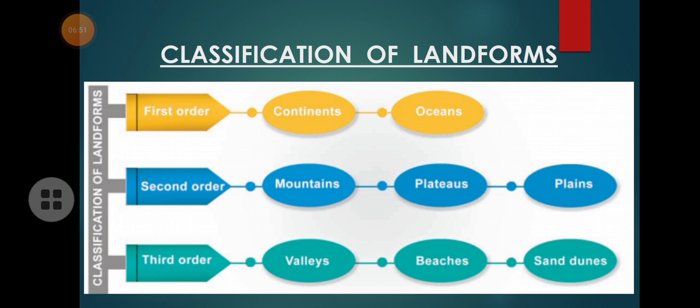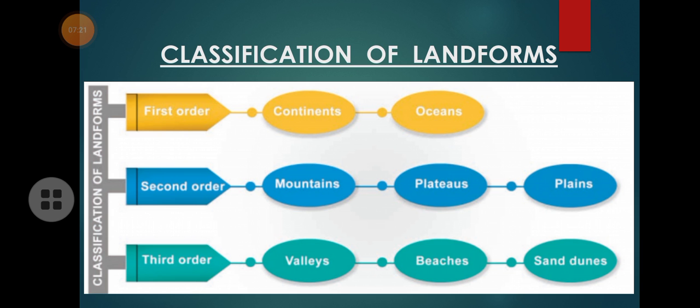Okay, so again inside the second order, we have the third order. So the first order is the largest one, and inside the first order we have the second order. Again in the second order we have the third order. So what are the third order landforms? They are valleys, beaches, and sand dunes.